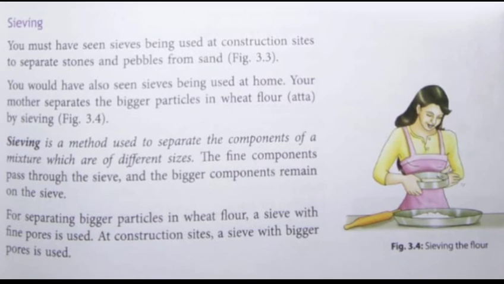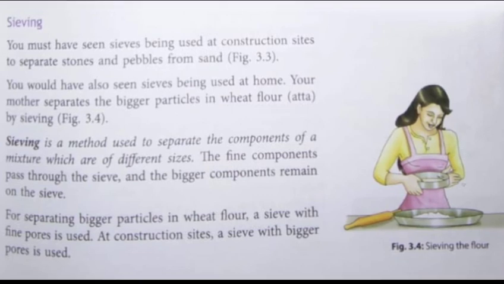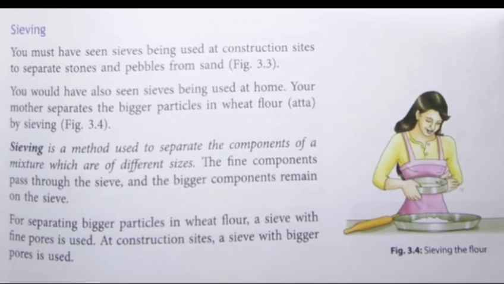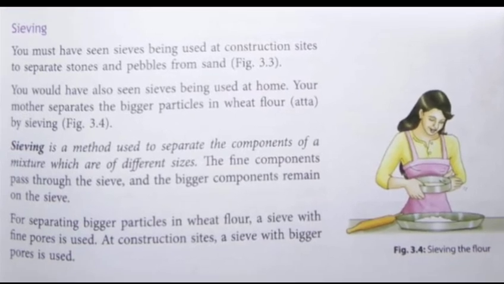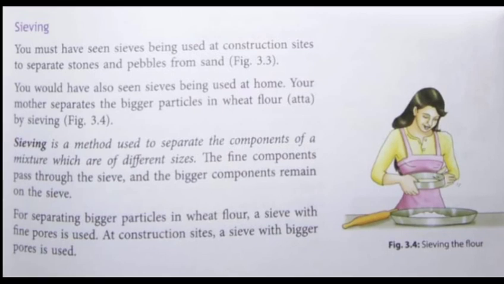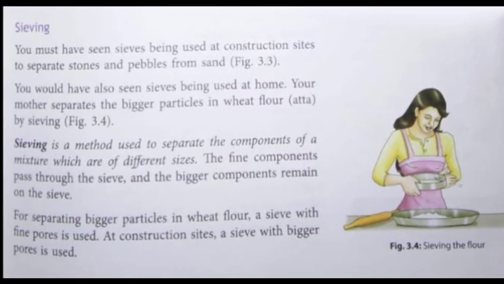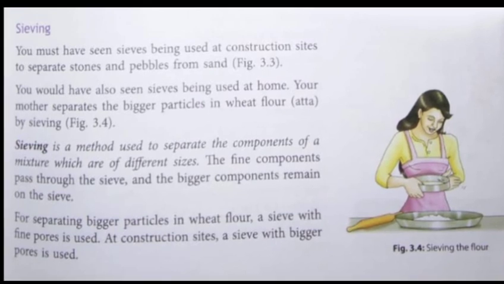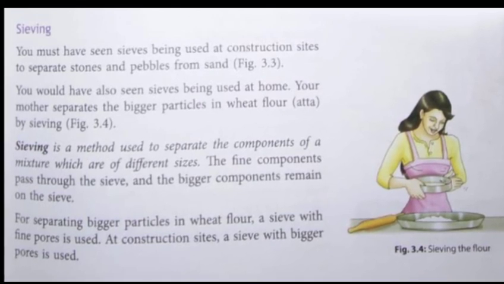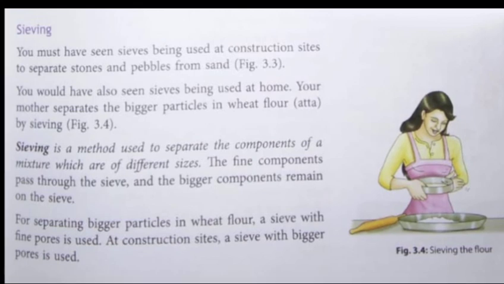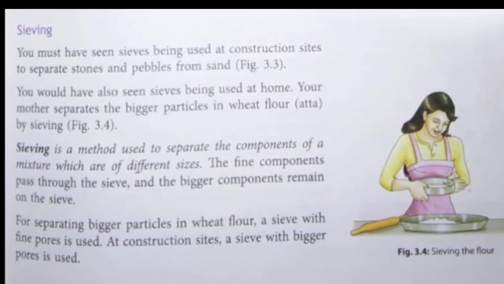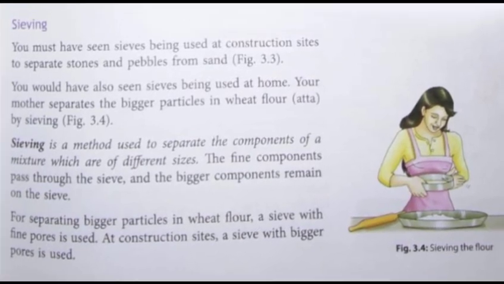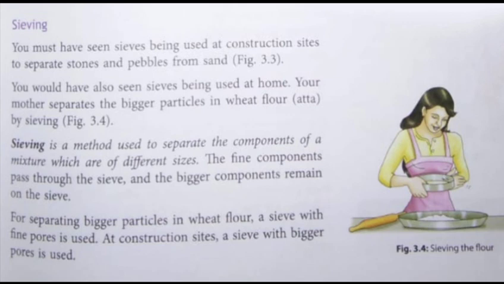So the sieve differs according to the need, according to what is to be separated. Then you must have seen your mother sieving the tea for you. That sieve which is used to sieve the tea is having even more fine pores than what are present on the sieve which is used for sieving the flour. So depending upon what we have to separate, we use different kinds of sieve for the method of sieving.